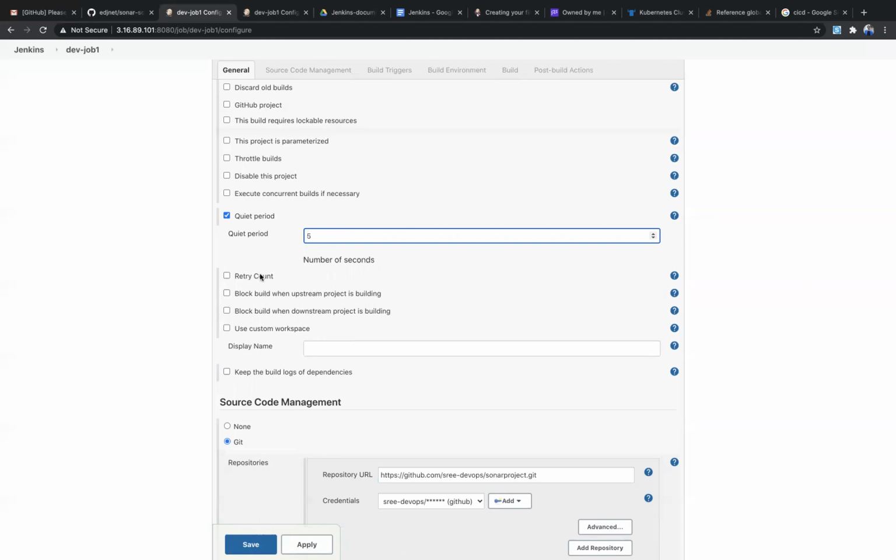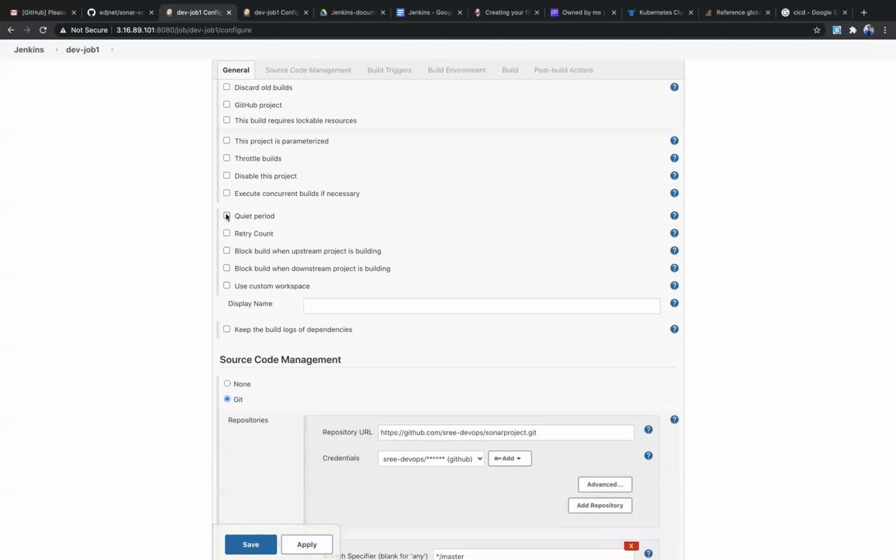Then it will start cloning. You can give the condition based on the time it may take. So if you give 10, then it will wait 10 seconds. Then after pushing, after 10 seconds, it will be cloned. So that is about quiet period.